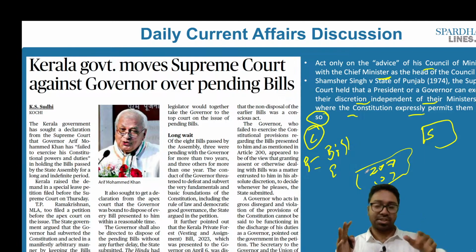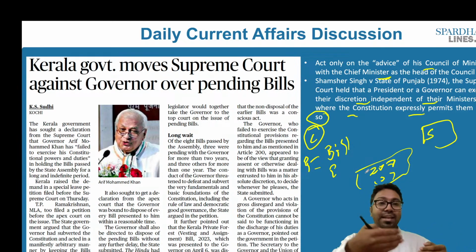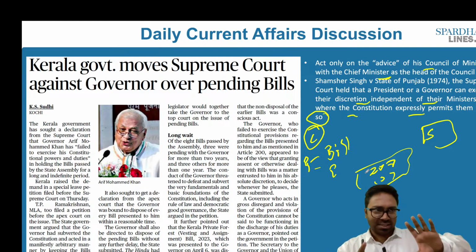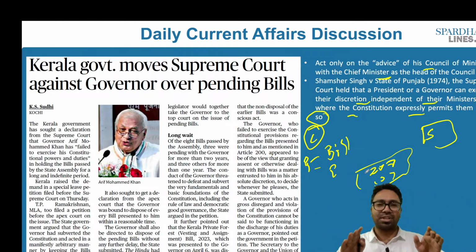That is situational discretion. Added to it, let's say for example there is no confidence that is placed in the government of the day. In that case he can ask the government to show their confidence, throw their numbers in the floor of the house. That is the situational discretion. So when it comes to the discretion, yes, the governor does have the constitutional discretion, he does have the situational discretion as well. It is only in these aspects that the governor has the discretion.